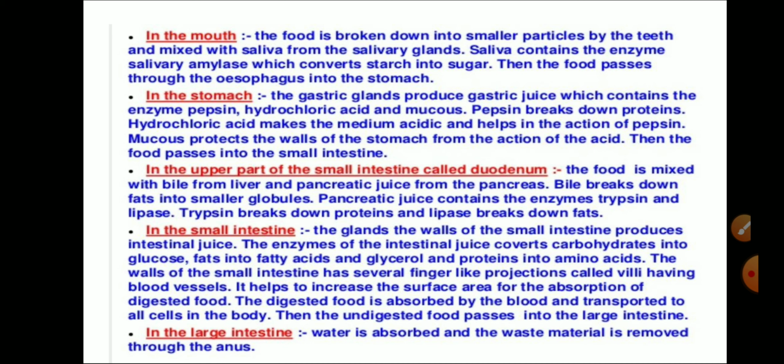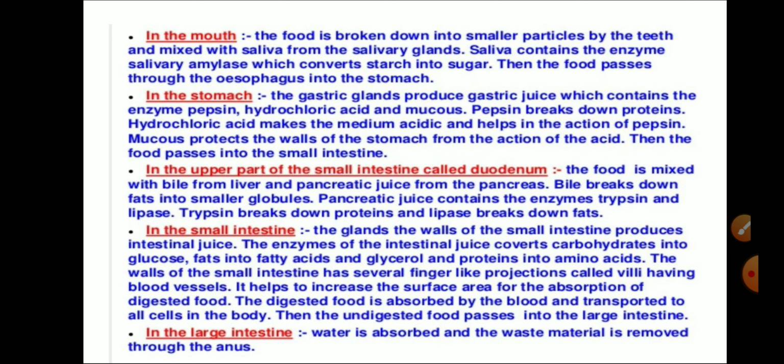Then the food reaches the small intestine. In the upper part of the small intestine, we have the pancreatic juice, which contains pancreatic amylase, lipase, trypsin, and chymotrypsin. Chymotrypsin and trypsin break down the proteins, lipase breaks down the fat, and amylase helps in digestion of sugar.